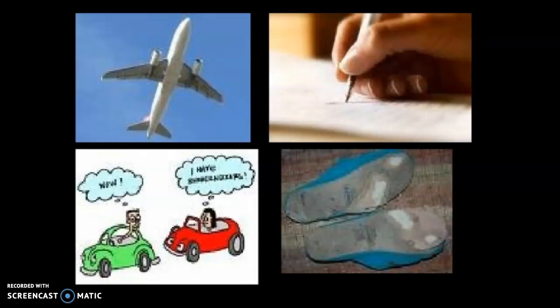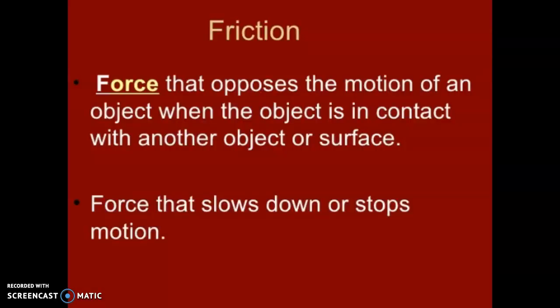So, today we will start the chapter friction. So, in this video, I will give you the basic idea of friction. So, first of all, what is friction? Friction is a force that opposes the motion of an object when the object is in contact with another object or surface. It is basically the force which slows down or stops the motion.